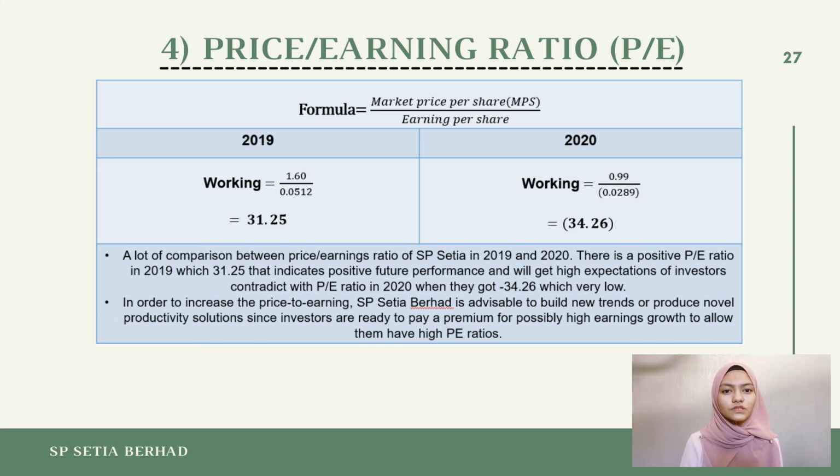From the table, it shows a lot of comparison between the price earning ratio of SP Setia in 2019 and 2020. There is positive PE ratio in 2019, which is 31.25, that indicates positive future performance and high performance expectation of investors, contradicting the PE ratio in 2020 when they got negative 34.26. In order to increase the PE ratio of SP Setia, they are advised to produce novel productivity solutions, since the investors are ready to pay a premium for possibly high earning ratio.